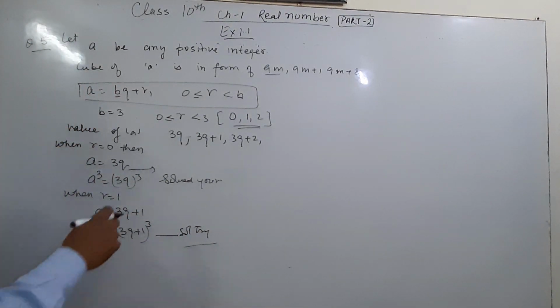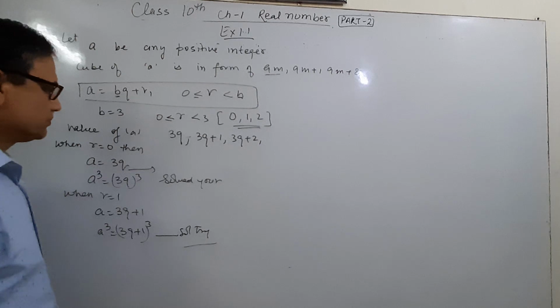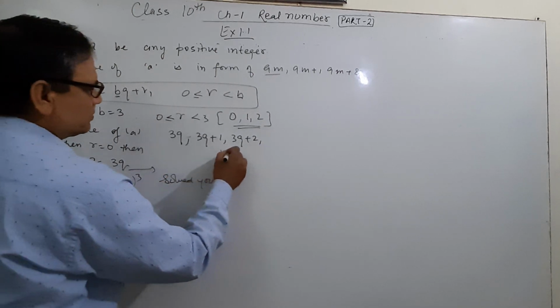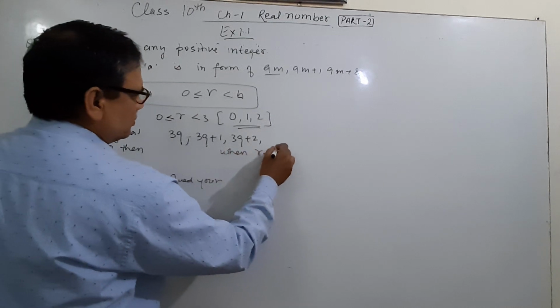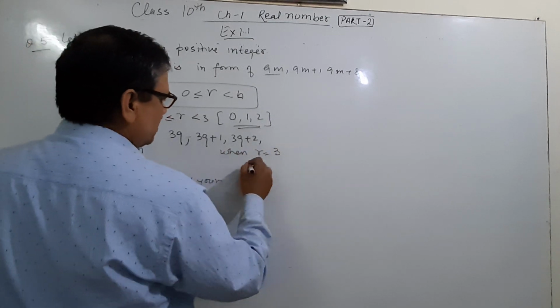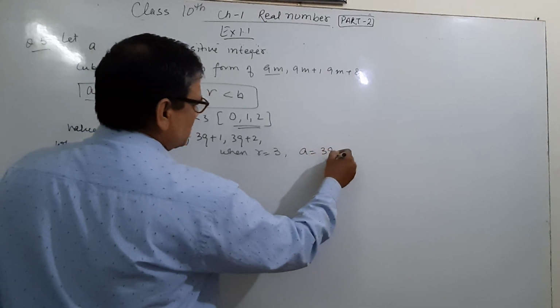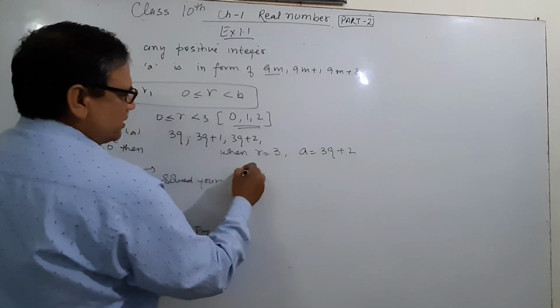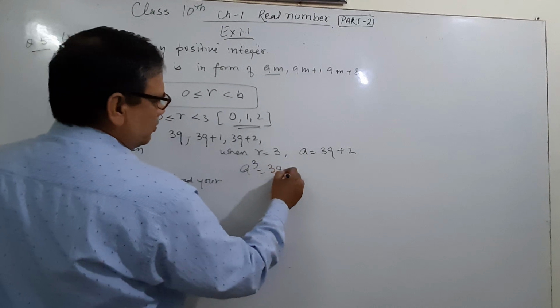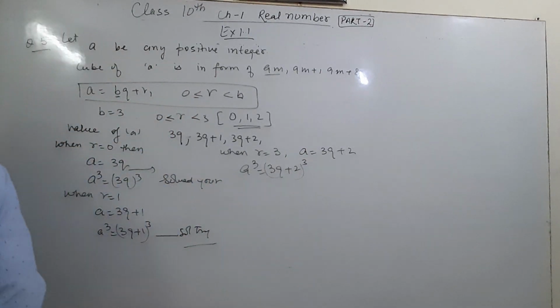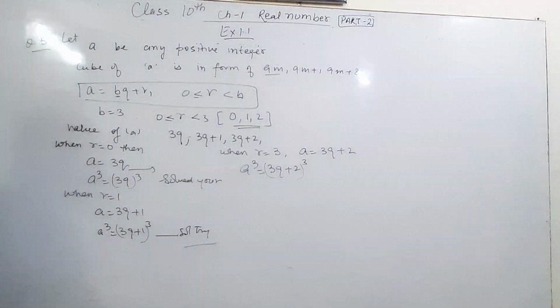And now solving this one, 3q plus 2. When r is equal to 2, then a is equal to 3q plus 2, cube on both sides. a cube is equal to (3q plus 2) whole cube. Can you tell me the identity of (a plus b) whole cube?